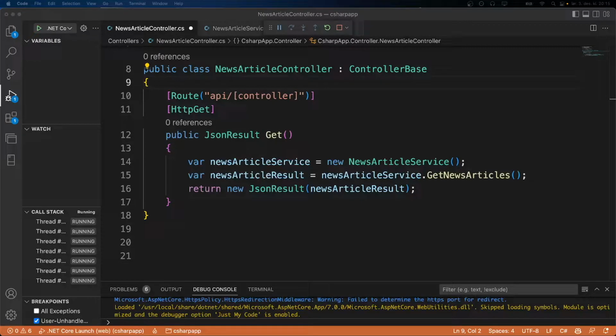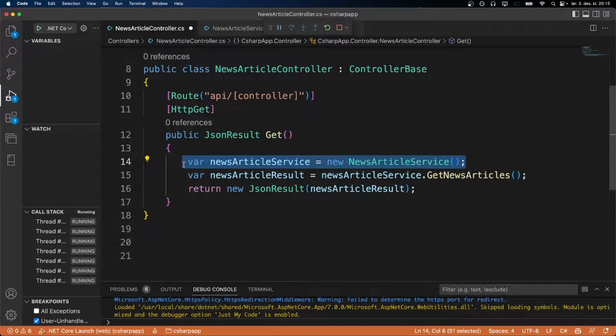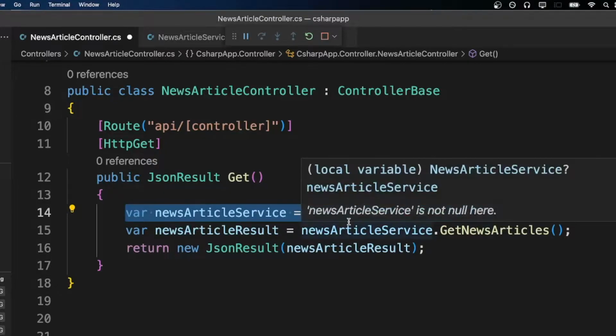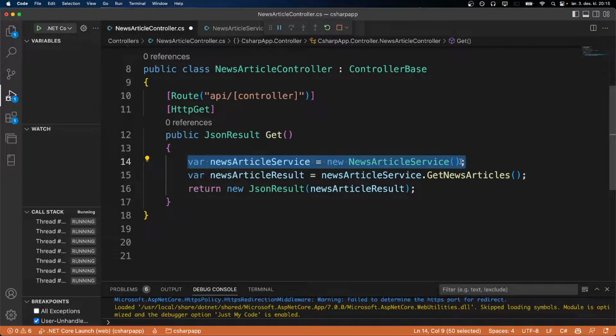In the last video, we refactored our API and our controller to use a service, as you can see right here. Do you remember in the last video, I said that this is a bad practice. Why is it a bad practice?